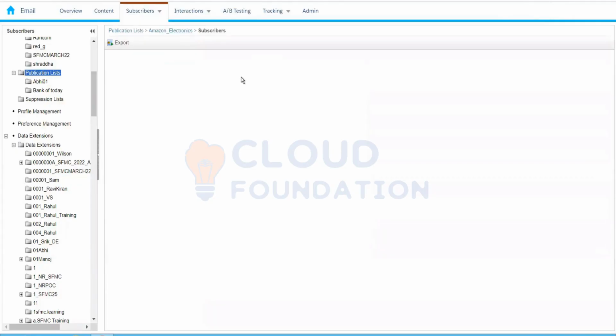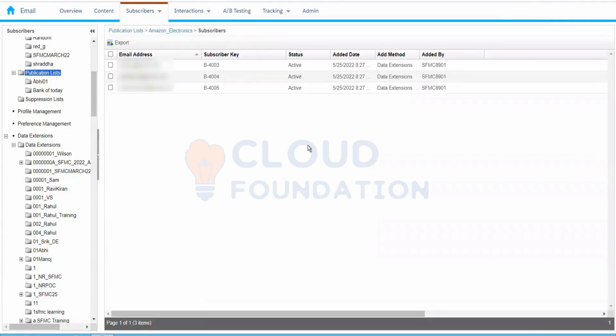If the status is active, then Marketing Cloud will send them the email without any problem. But if they have opted out, the status for this particular list will change to unsubscribed. In that case, Marketing Cloud will exclude these subscribers from the email send. That is case number 1.